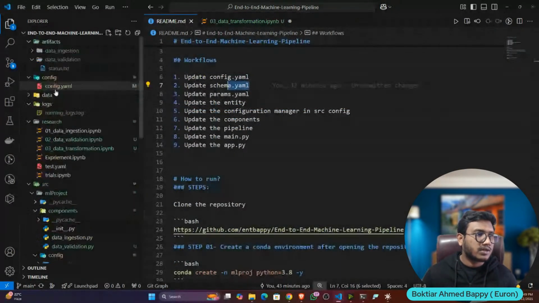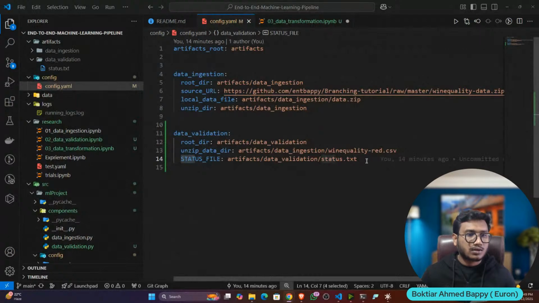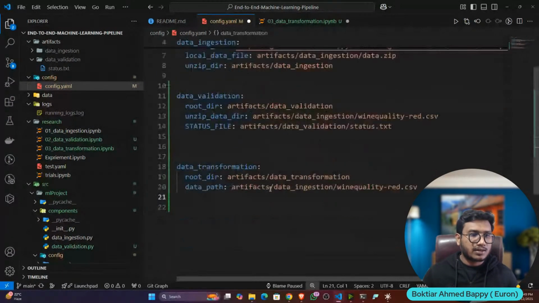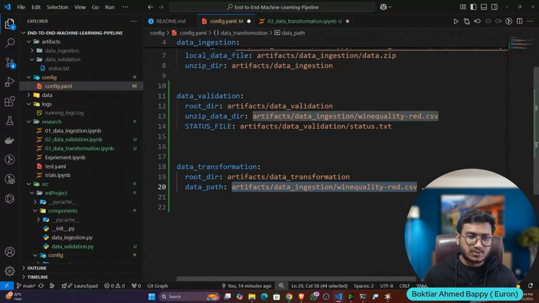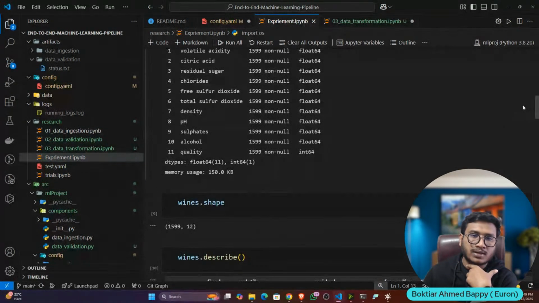So let's update the config. This is my config. Here I have to update my data transformation related configuration. Here I will create a transformation folder in the artifact and this is the data path. My data is present here, because the data transformation step here will only do the train test split operation. If you see my actual notebook, I'm not doing any kind of feature engineering task.